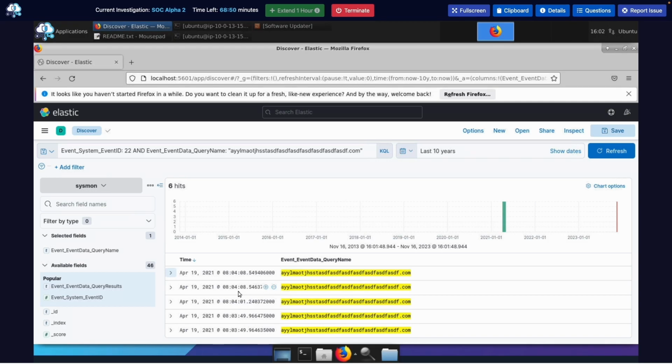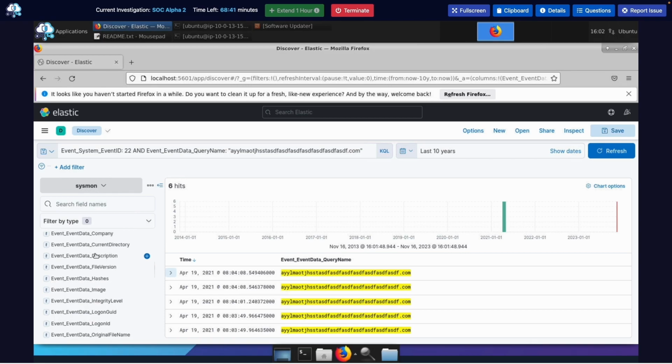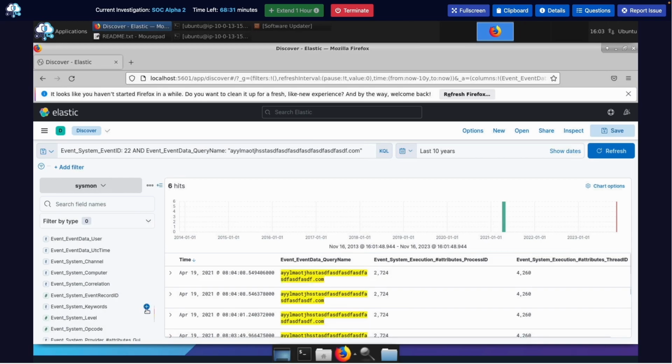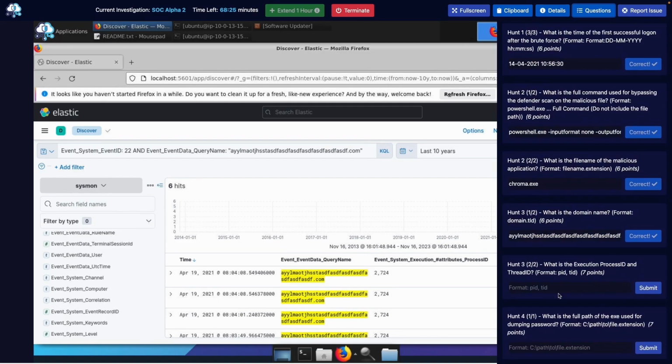Oh, execution process ID. Hold on. Execution process ID. Right here. And then, okay, I almost put the wrong answer in. And then add this. There we go. So, yeah, that correlates with the question, actually. Let me see. What is the execution process ID and thread ID?